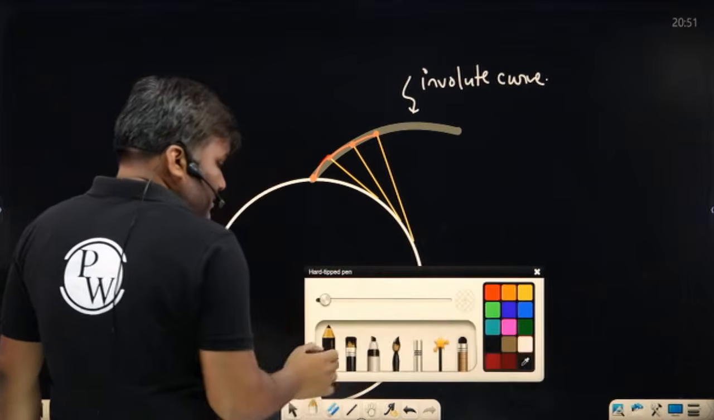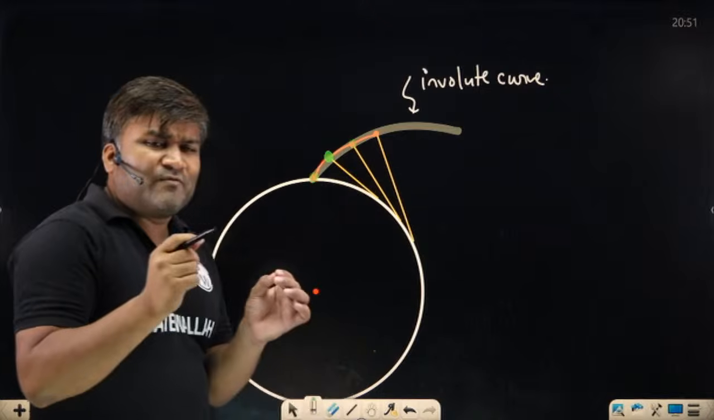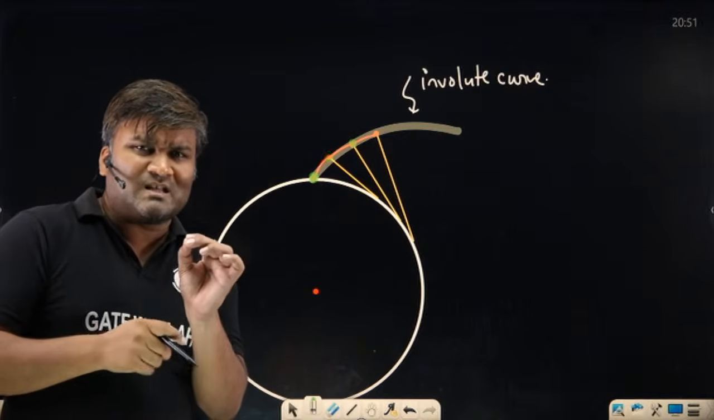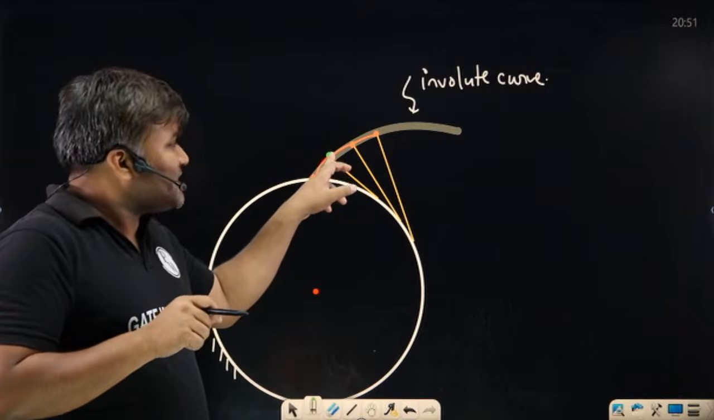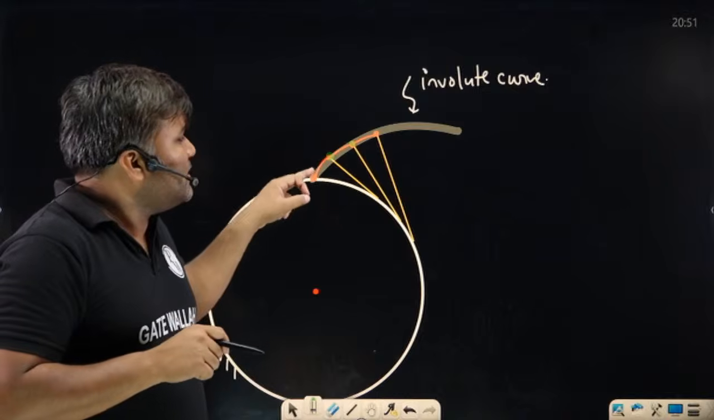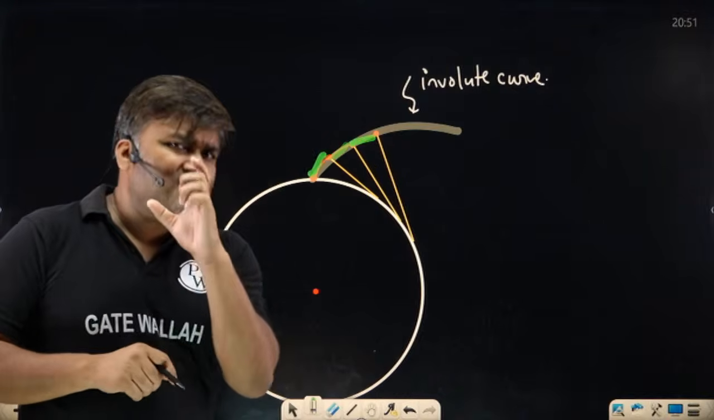Sir, these points which I have shown, this point, this point, this point, imagine these points are very, very close to each other. This point, just the adjacent point I have shown here. Just to show you, I have drawn some curves in between. These curves are infinitely small, very, very small.